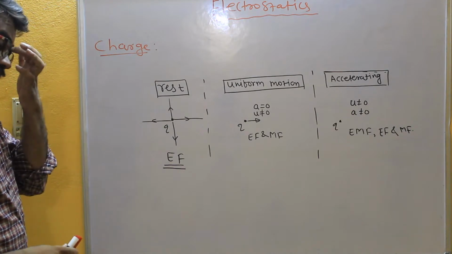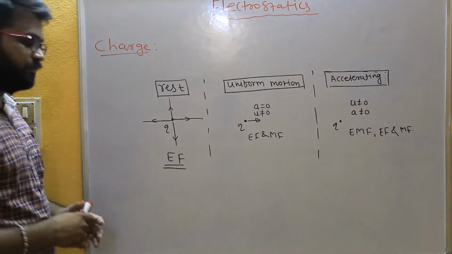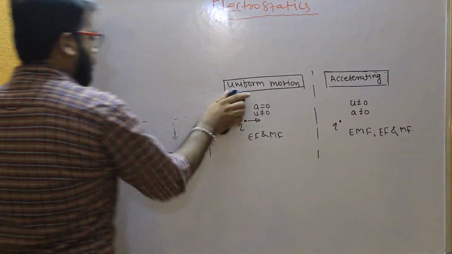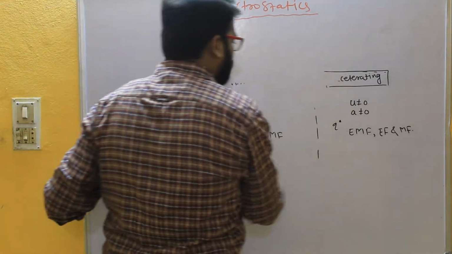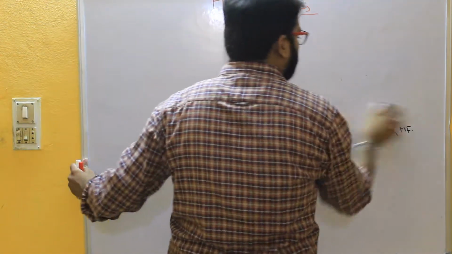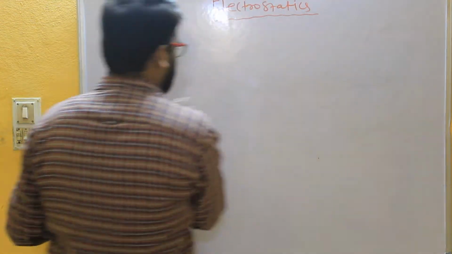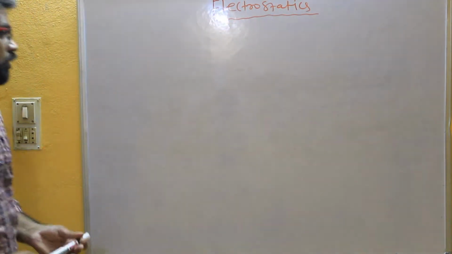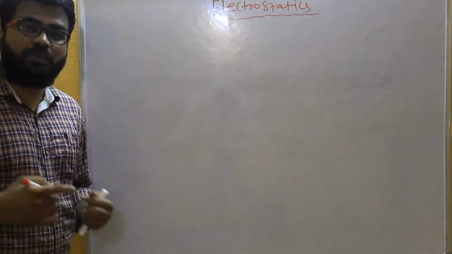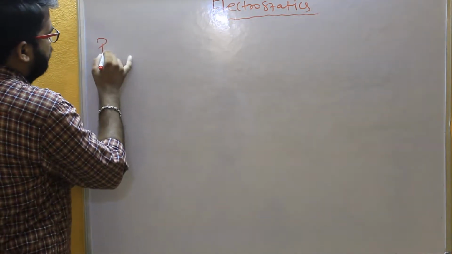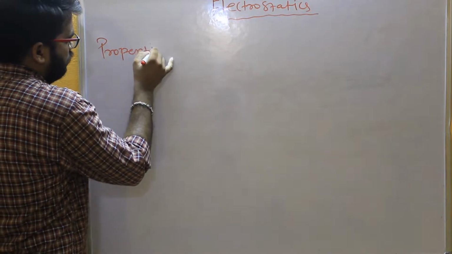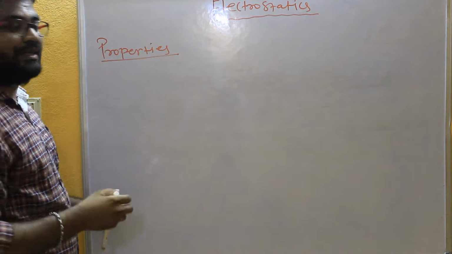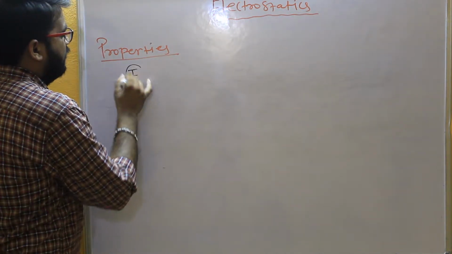So now we have some properties of a charge. Now what are the properties of a charge? So first one is quantization of a charge.